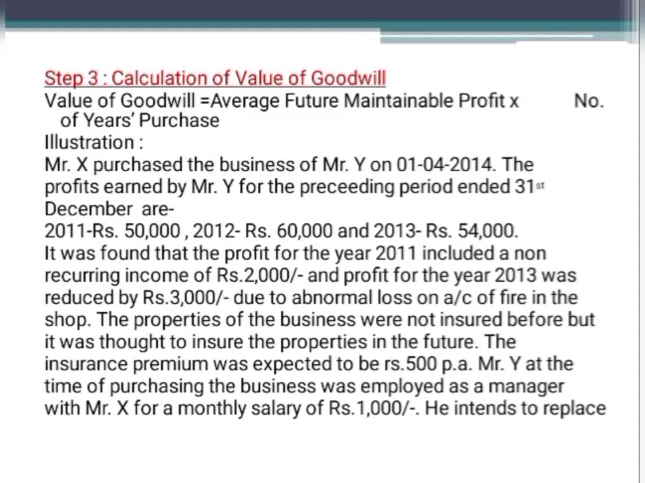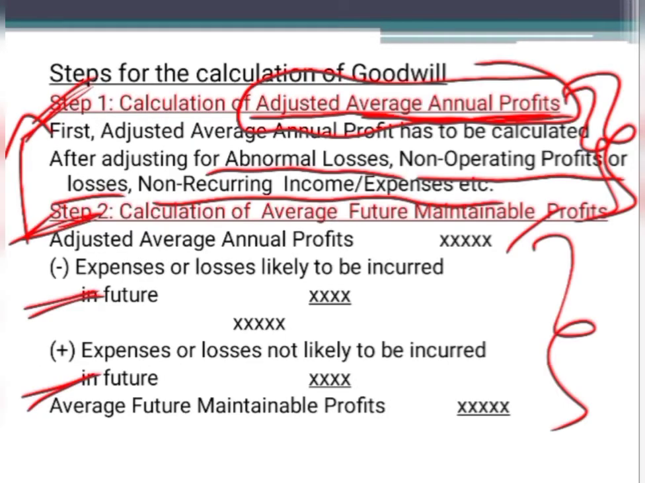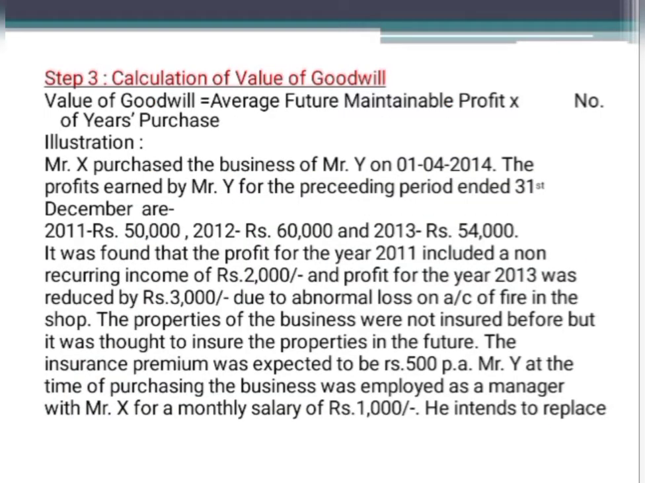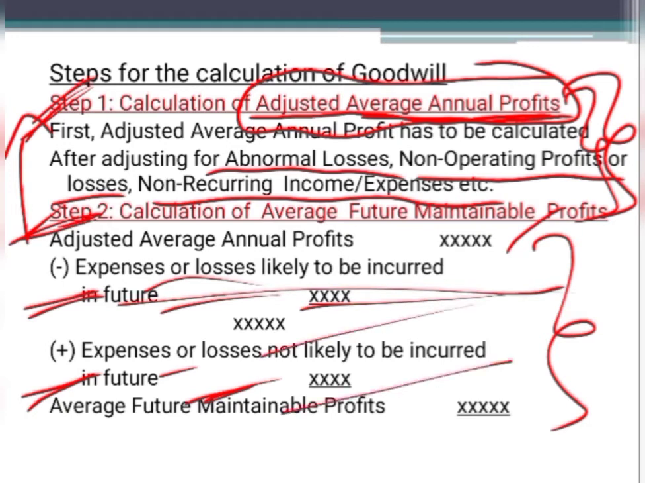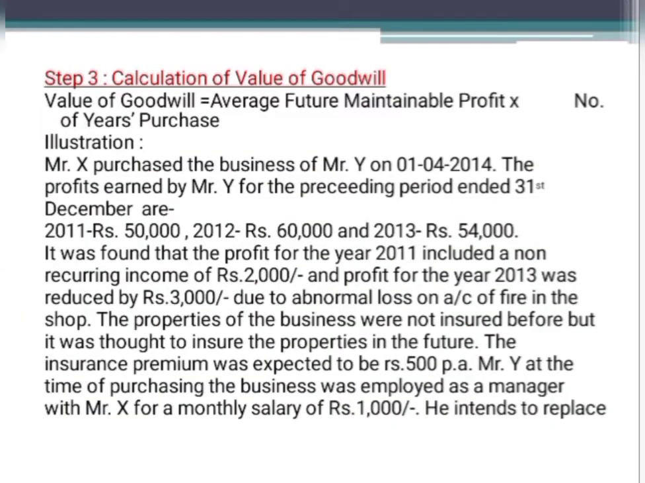Then coming to the third step, we are going to calculate the value of goodwill. As I said, if these adjustments are given, then you are going for the second step calculation. Then the formula would be average future maintainable profit into number of years of purchase. On the other hand, if these adjustments are not given, the expenses which are likely or not likely to be incurred in the future, then you are not going for the second step calculation. Only in the first step you calculate the adjusted average annual profit. Then straight away you jump to the third step, that is calculation of value of goodwill. So in that case the formula would be adjusted average annual profit into number of years of purchase.